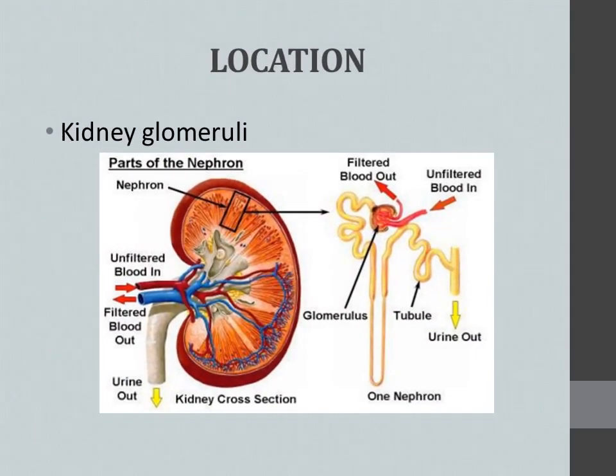Then wherever it is located, first of all, it is located in the kidney glomeruli. So kidney, you know, right? The first figure I displayed here is the kidney, right? And the structural and functional unit of the kidney is known as the nephron. So the second figure is one nephron. Okay, millions of nephrons are present in each kidney.